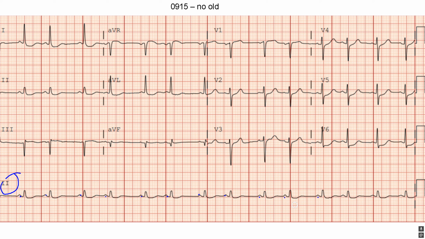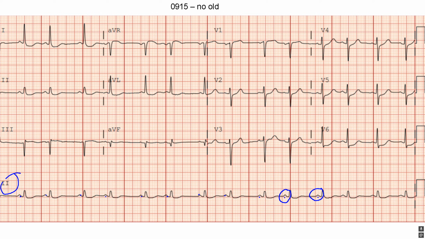In my opinion, I would qualify this as a wandering atrial pacemaker or an ectopic atrial pacemaker because we have two different P-wave morphologies at two different PR intervals. Like this one is kind of broad and this one is more peaked.